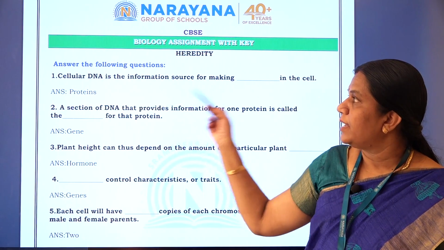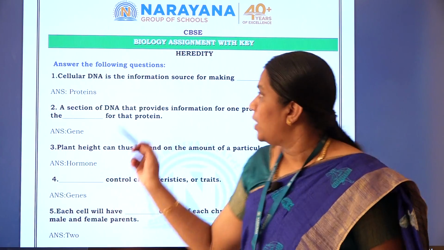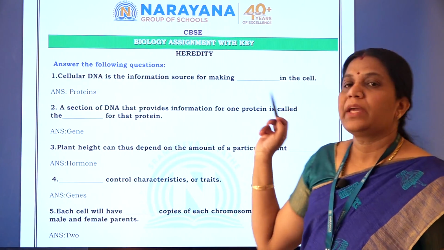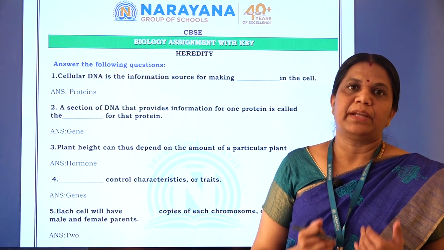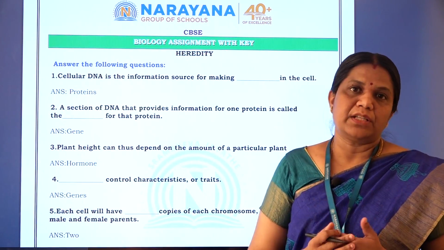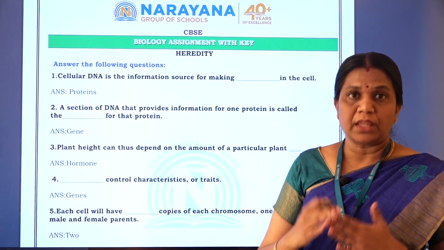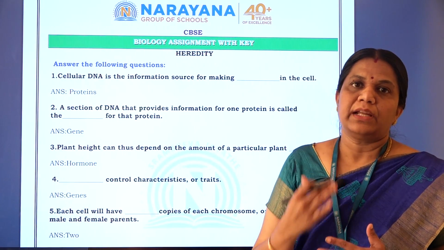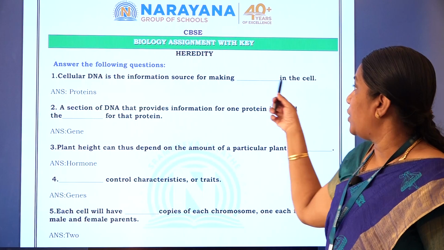Heredity. Cellular DNA is the information source for making dash in the cell. All things present inside the cell depend on the proteins present in the cell. So cellular DNA is the information source for making the proteins, because proteins decide everything.